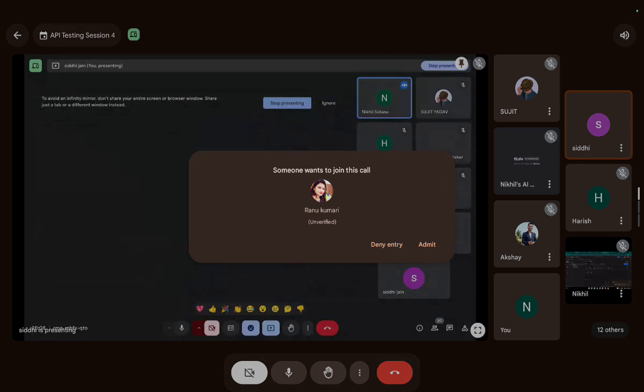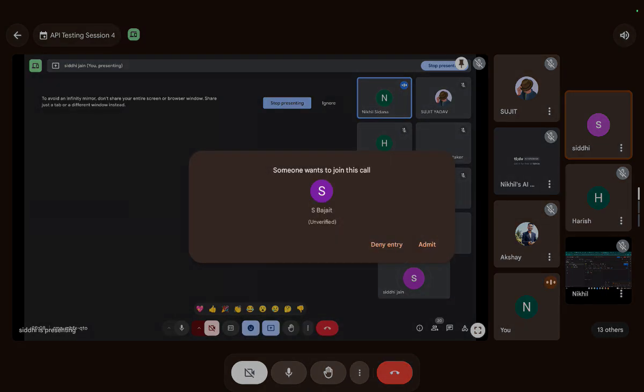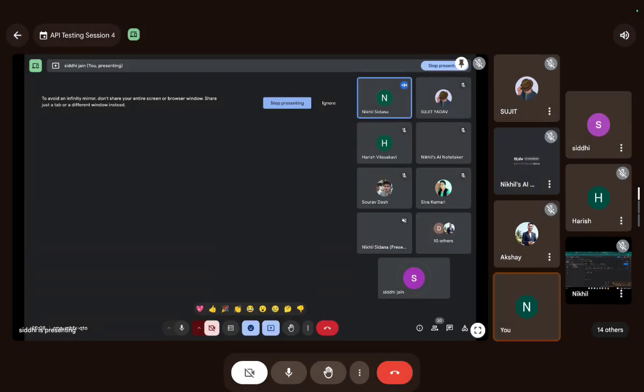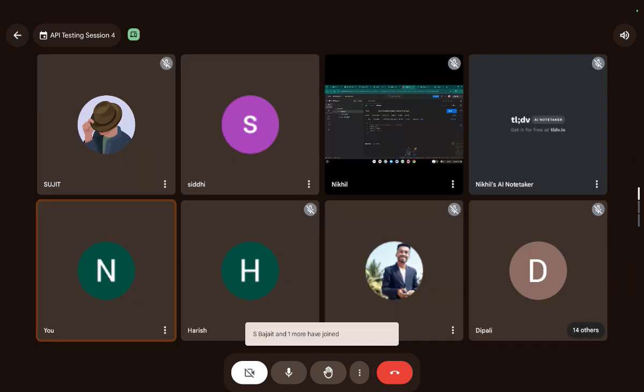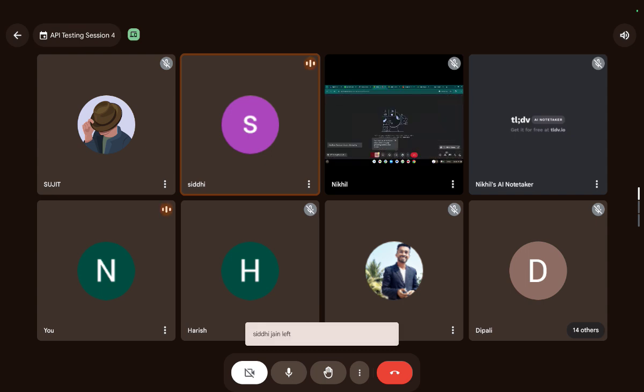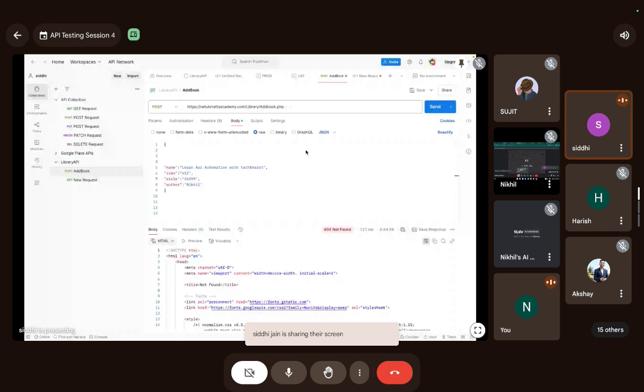Yeah, this is one. Did you share the entire screen? I am just able to see your Google Meet screen. Can you stop presenting once? Now share it again and try to click on entire screen. Now it's visible. Try it again. Now it's visible. Yes. This is the POST.